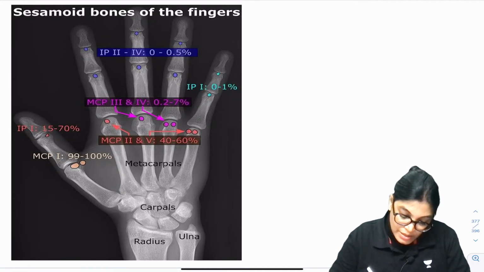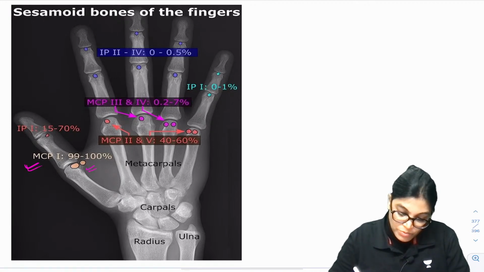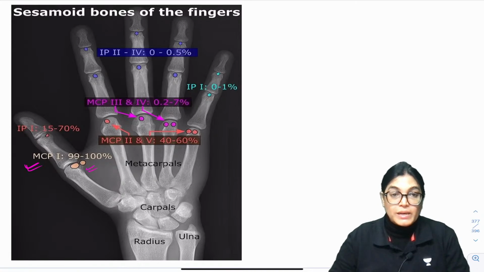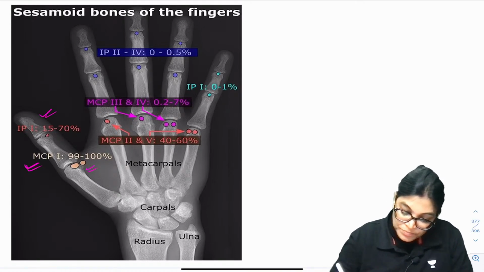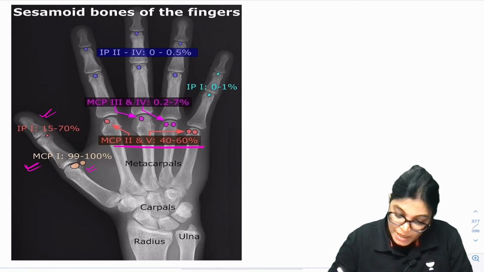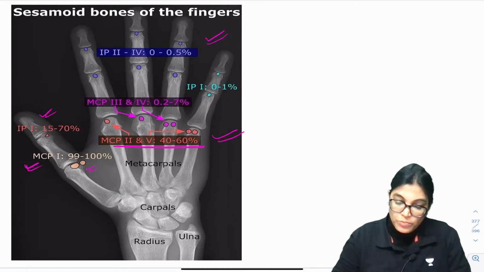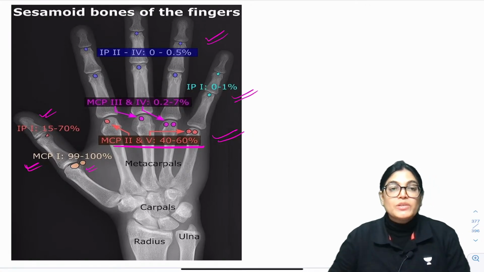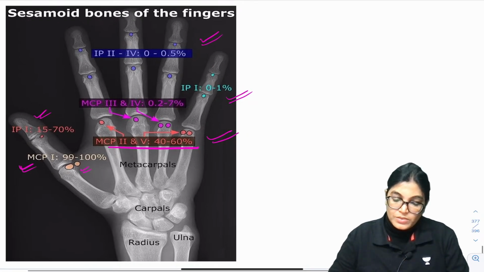In 99 to 100% of cases we have got a sesamoid bone at the distal end of first metacarpal, and we have just seen that it is found in the tendons of adductor pollicis and flexor pollicis brevis. Also in the second metacarpophalangeal joint, in 40 to 60% of cases, and in the fifth interphalangeal joint in 0.5% of cases. So with this diagram you can see certain important locations of sesamoid bones in the fingers. So done with this.